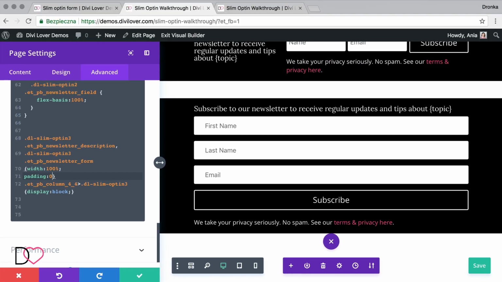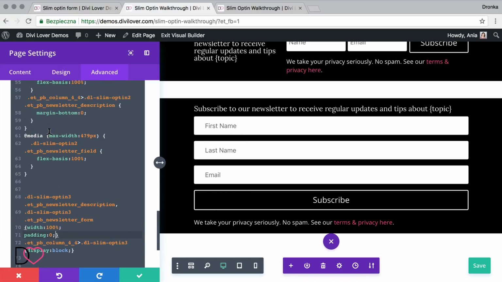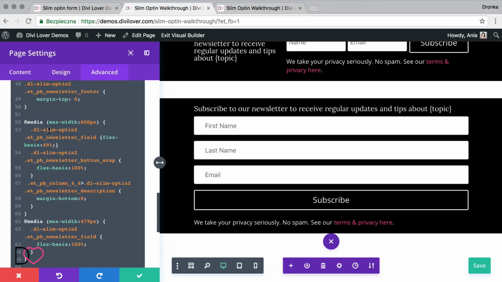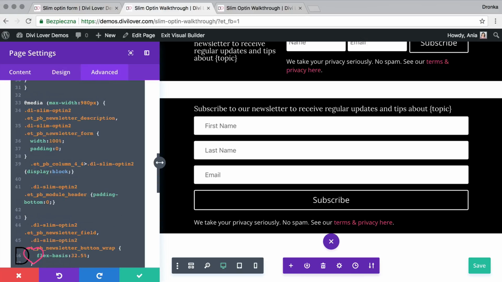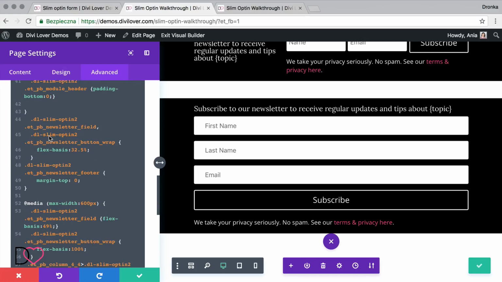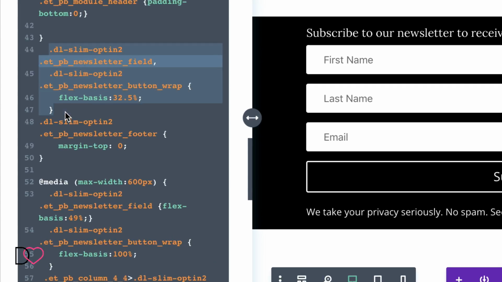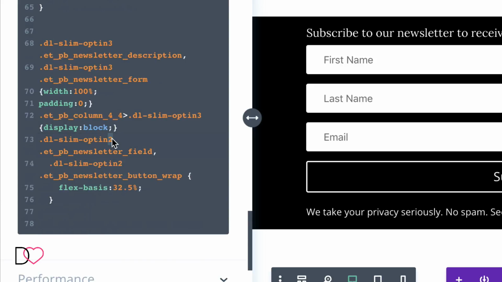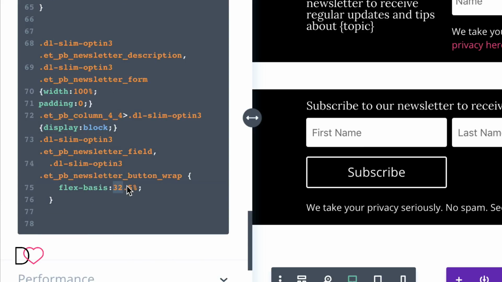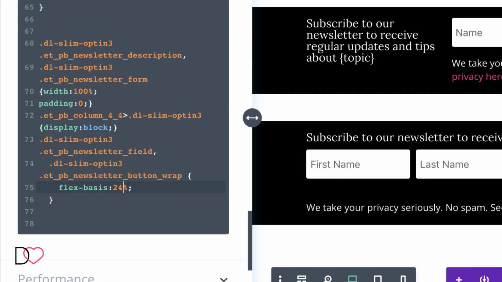Okay, lovely. And let's set our fields to be 25% or a bit less for some spacing. This CSS would be the same, but with different class name. 24.5 maybe.